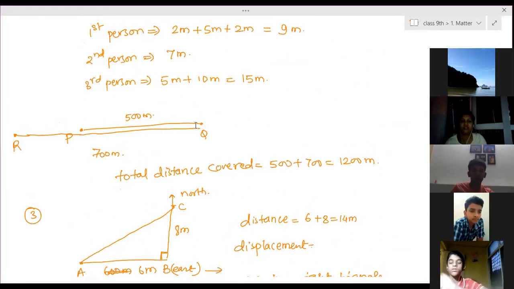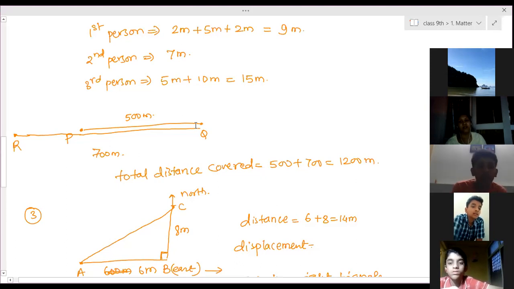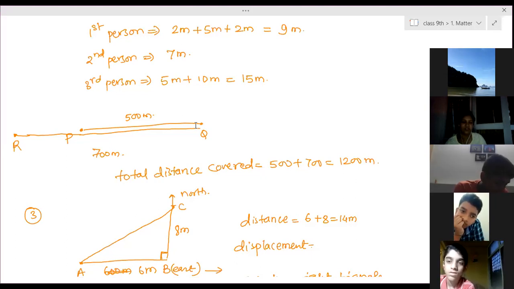So in which condition do the distance and displacement remain the same? When the person has covered a distance which is the shortest route to reach the destination. Okay, so how can you tell this in proper words? Because it is a question for 1 mark: give a situation where the distance and displacement are both the same.